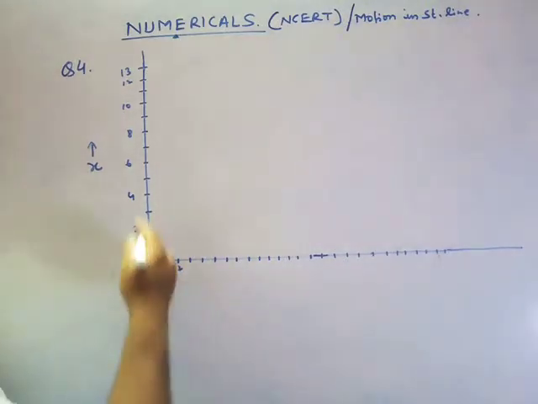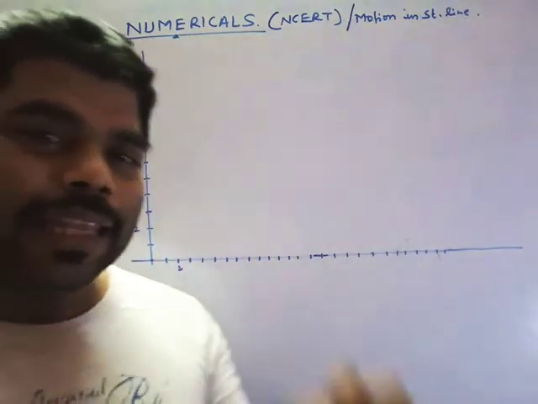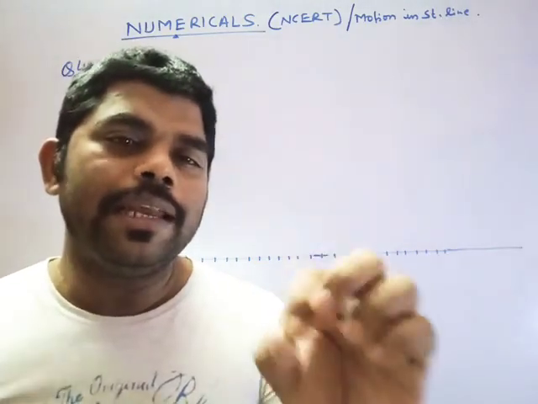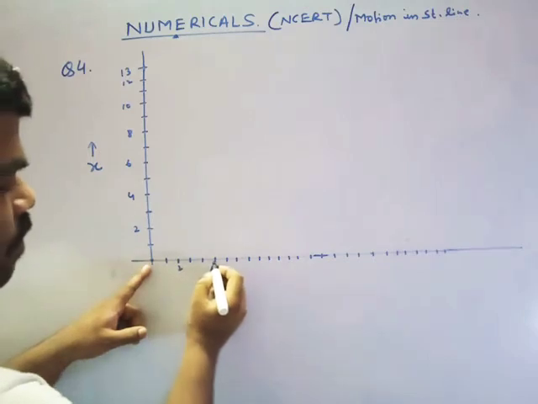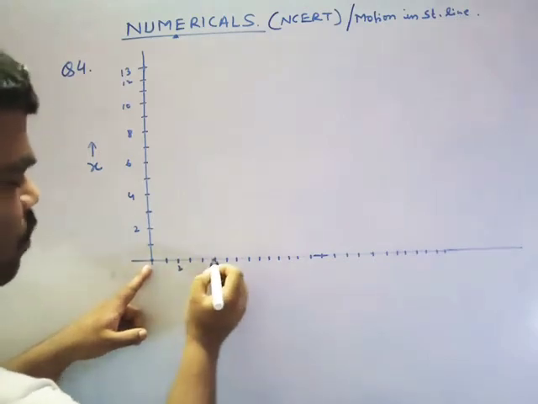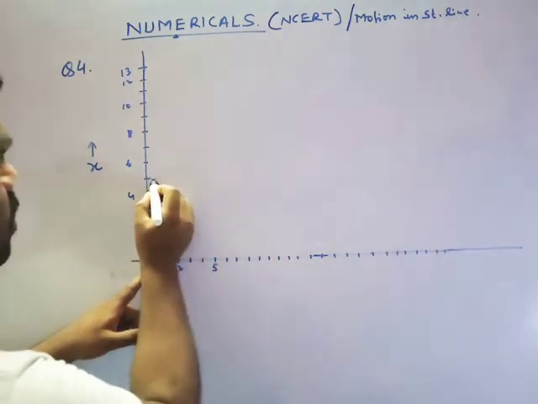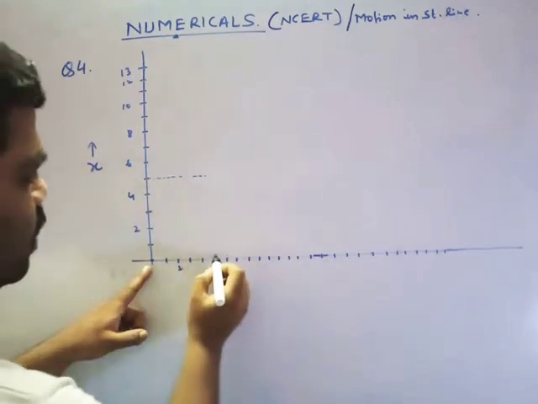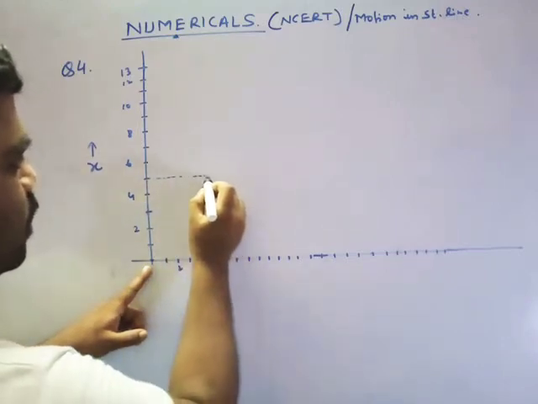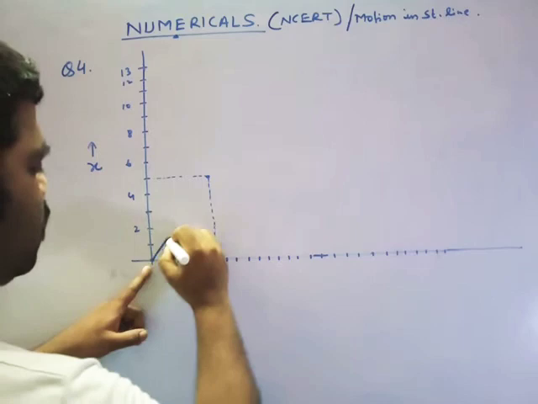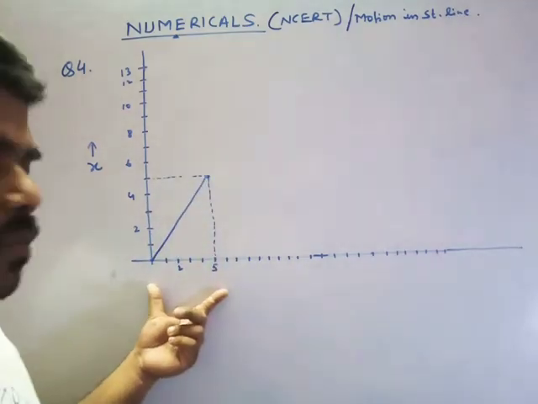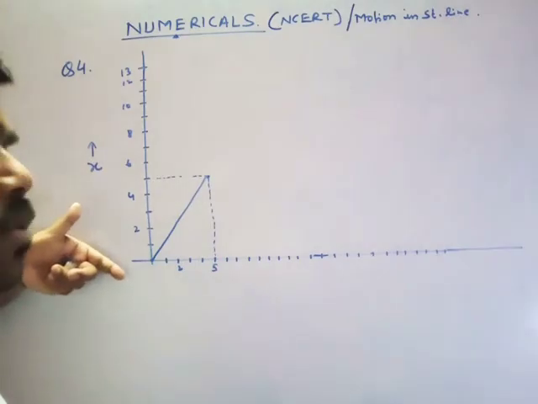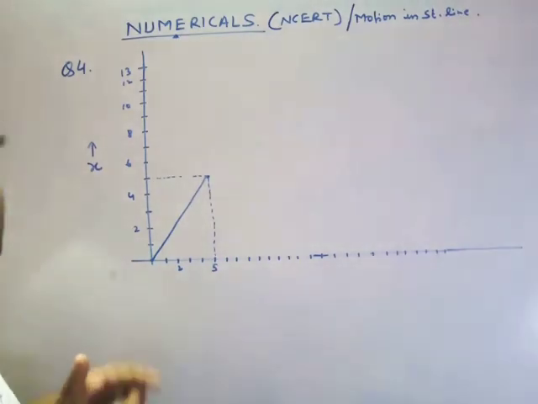5 steps forward and 3 steps backward, and in each and every step he takes 1 second. 5 step forward गया, 1, 2, 3, 4, 5. तो 5 में गया और 5 तक. This is 5. Is it clear? So 5 to 5. That means I have to plot a graph. This taking time is what? 5 seconds. It's very simple. And distance is also given to you. Everything is given. Only you have to plot the graph.